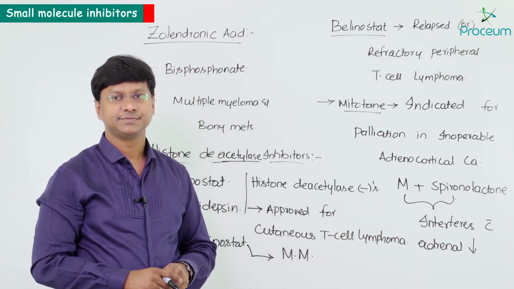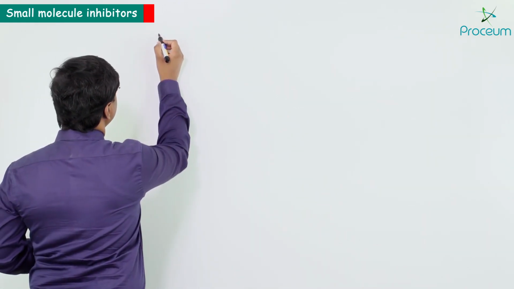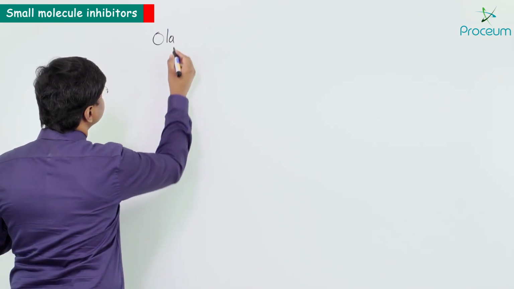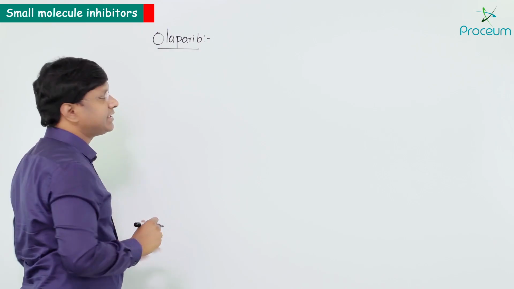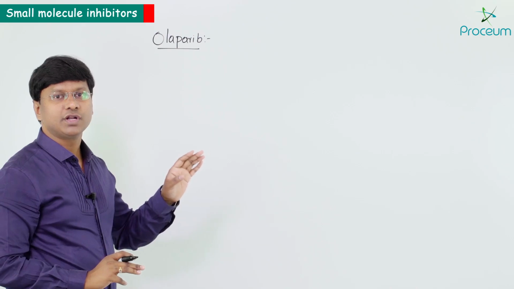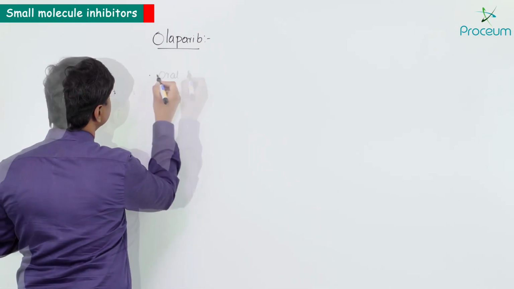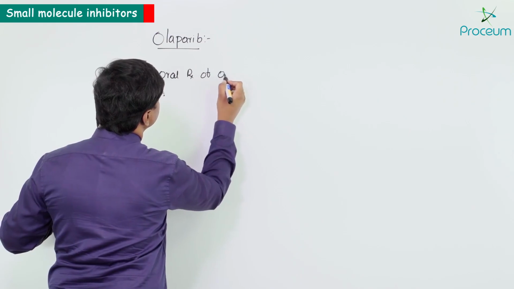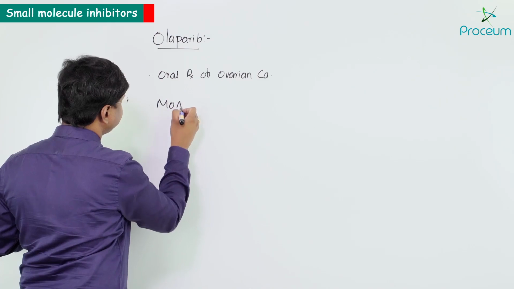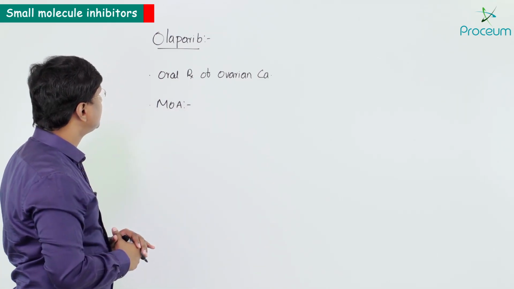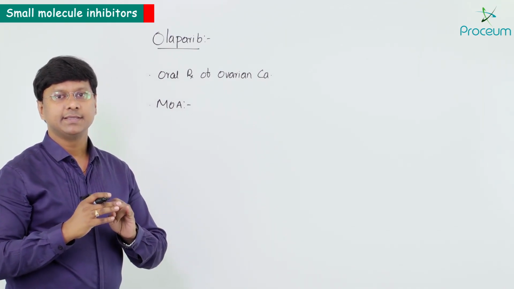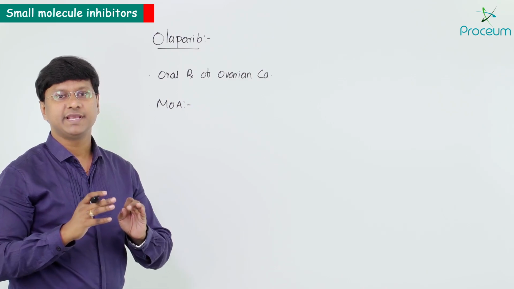Now let me tell you about another anti-cancer drug called olaparib. Remember it is used for oral treatment of ovarian carcinoma. Now if you take the mechanism of action of olaparib, remember it is a poly-ADP ribose polymerase inhibitor.